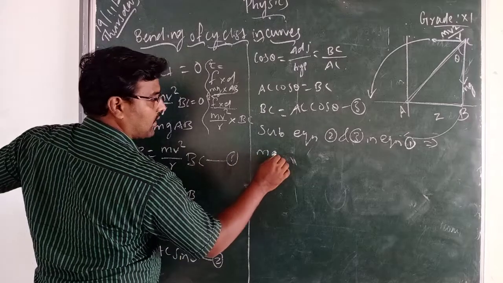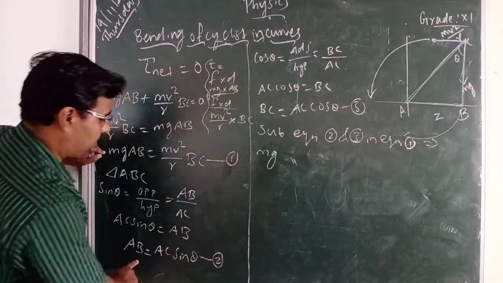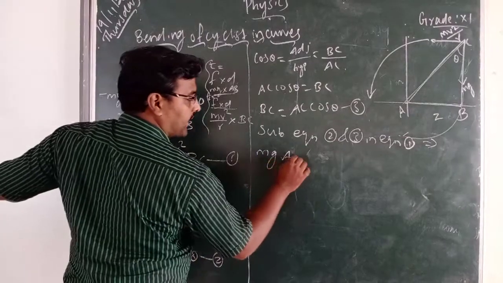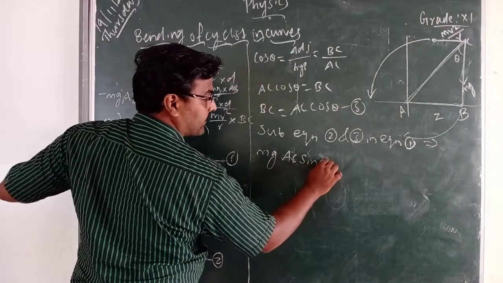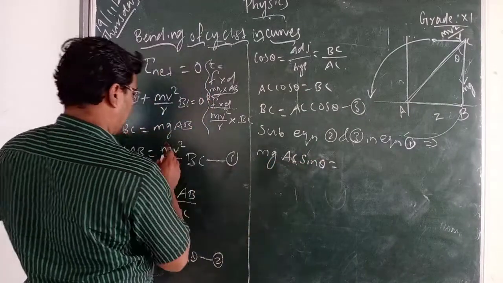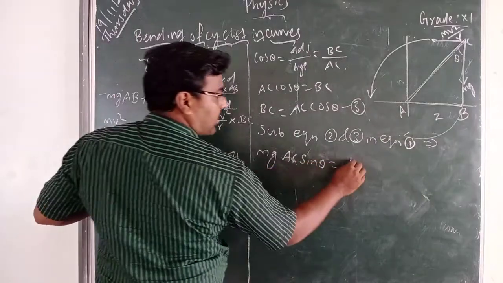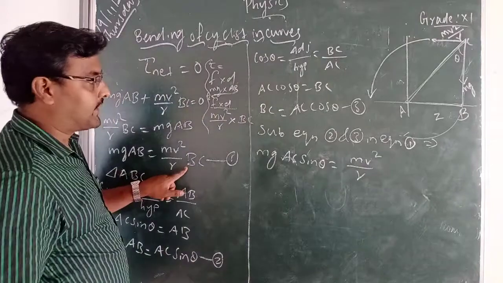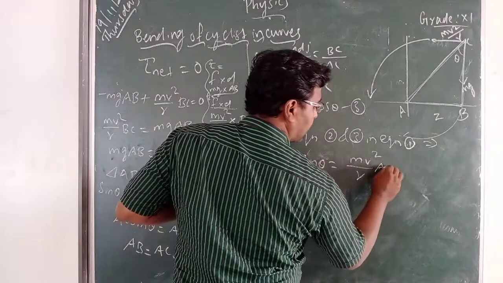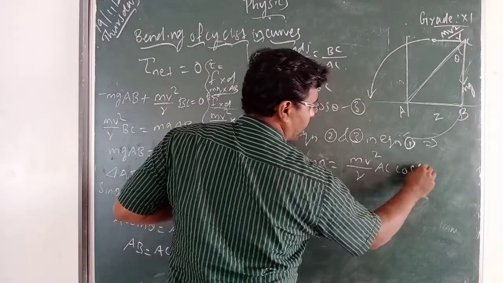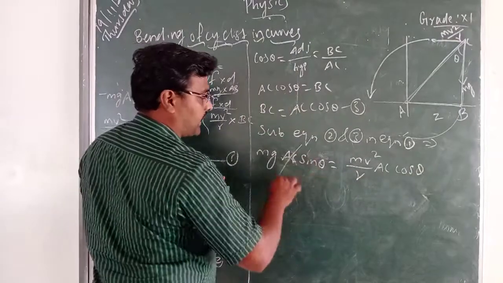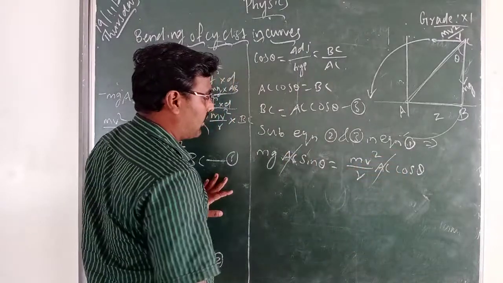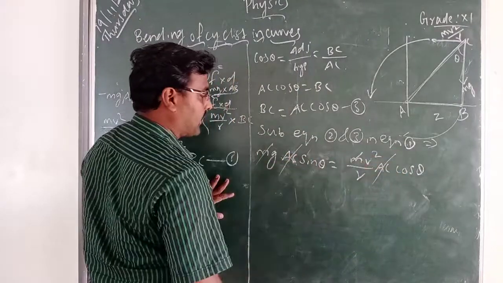mg instead of AB: AB is equal to AC sin theta, equal to mv square by r, and BC value is AC cos theta. Now AC cancels, m cancels.